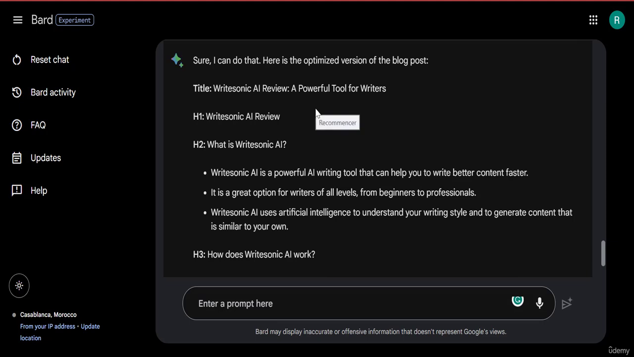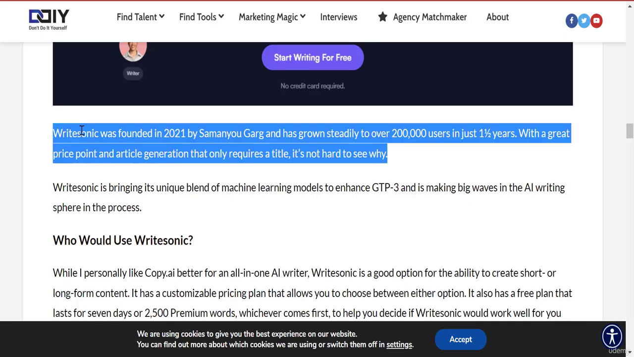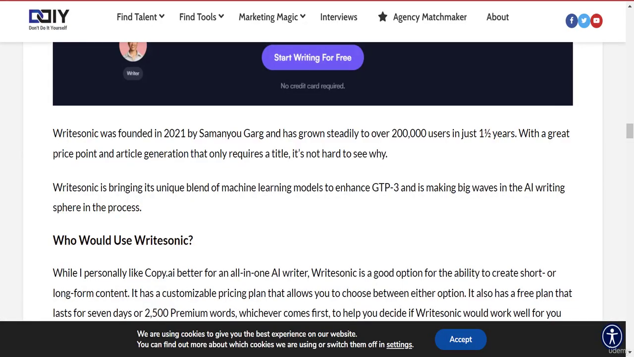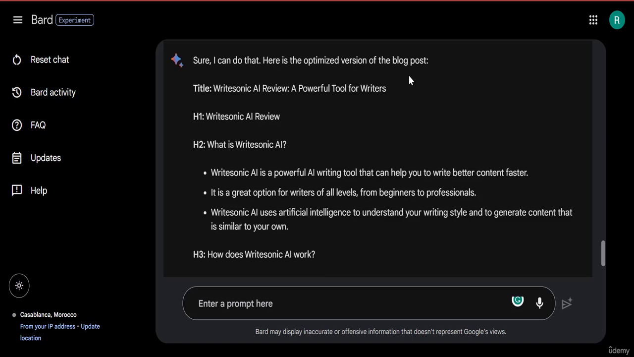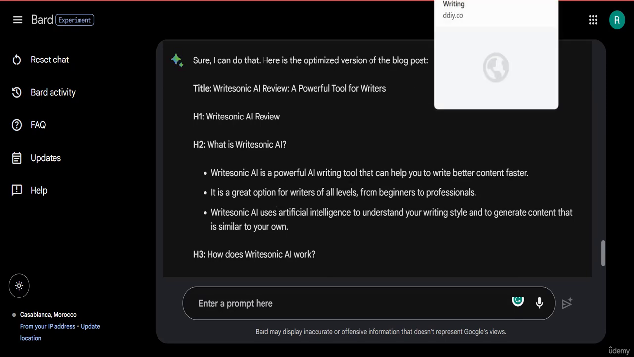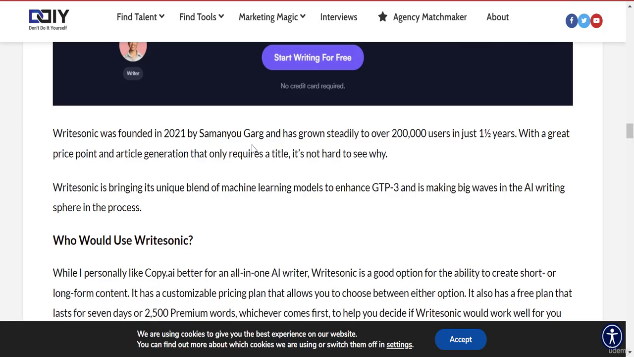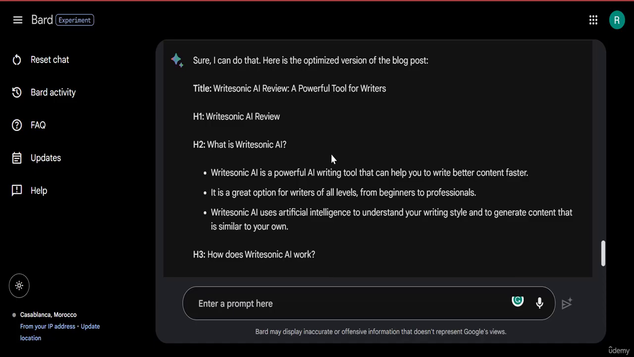And so Google Bard was smart enough to say Rightsonic AI is a powerful AI writing tool that can help you write better content faster. That's much better than this content right here, which is bigger and not as cool. Not to say that this copywriter is not good. Obviously, this is a pro copywriter, but when compared to a machine like Google Bard, even the best copywriter in the world doesn't stand a chance. And here, it is a great option for writers of all levels, from beginners to pros. It's awesome, right? It's way better than what we got to see over there.